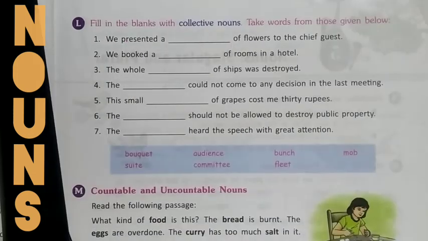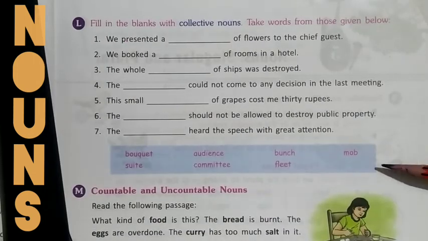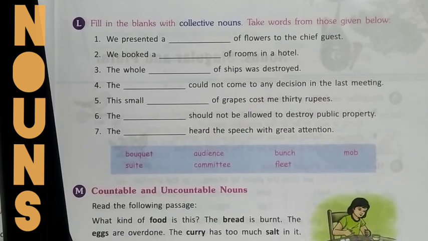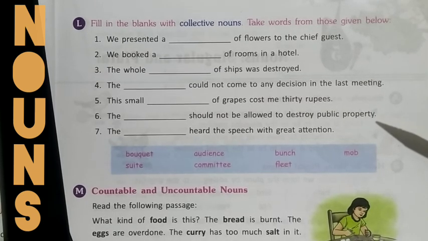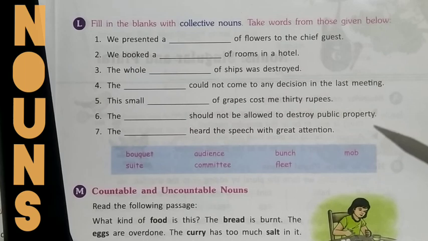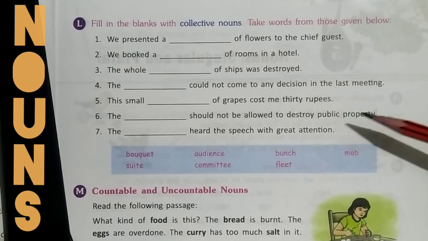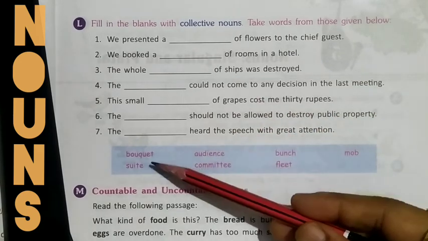Now in this exercise, you are given a help box. You need to pause the video, read the sentences, and find out the correct word to fill in the blanks. Let me help you with the first one. We presented a dash of flowers to the chief guest. I hope you must have guessed right now. The word is bouquet.